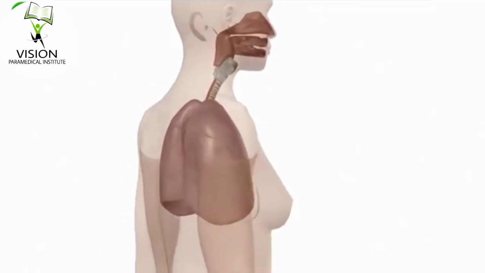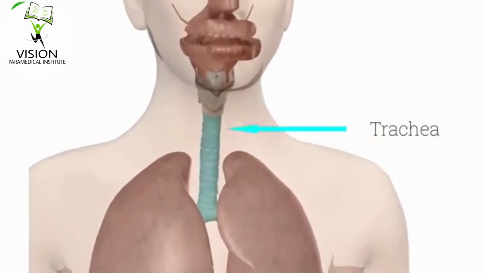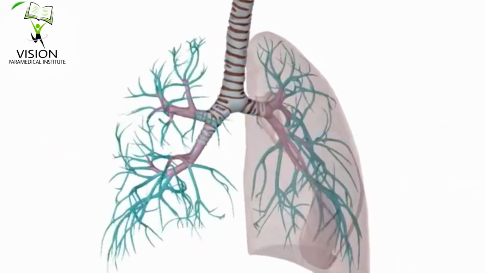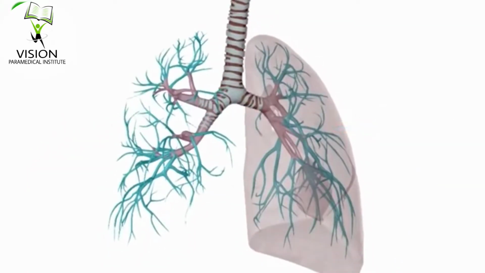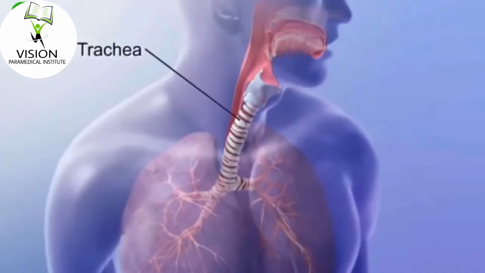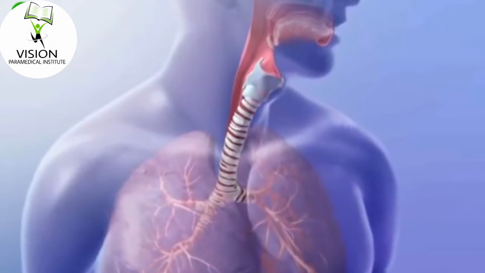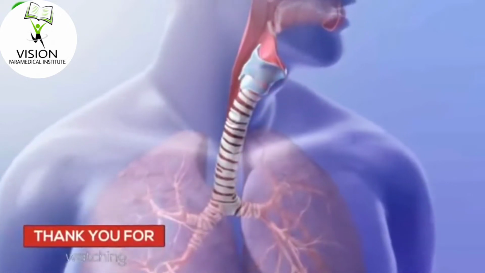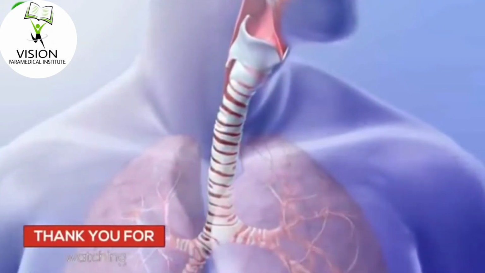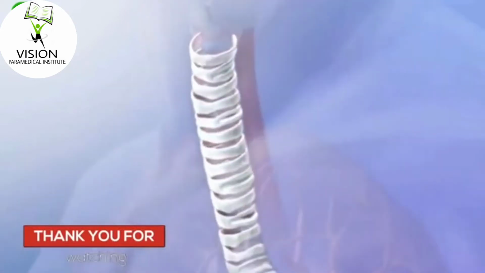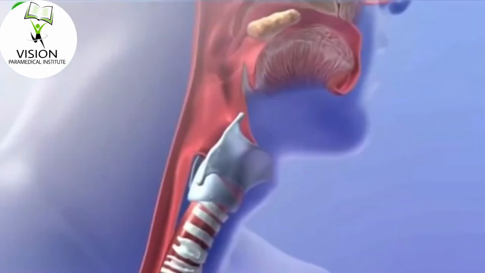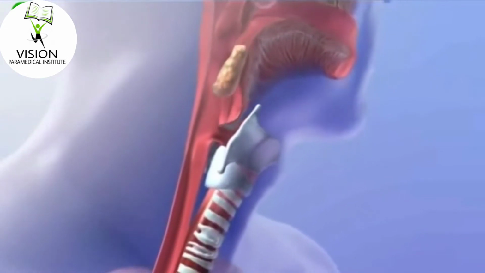The lower respiratory system consists of the trachea, bronchi, bronchioles and lungs. The trachea extends from the larynx to the upper border of the T5 vertebra, where it branches to form bronchi. The trachea is supported by a series of C-shaped cartilaginous rings that allow the trachea to change shape to accommodate masses of food passing through the esophagus.